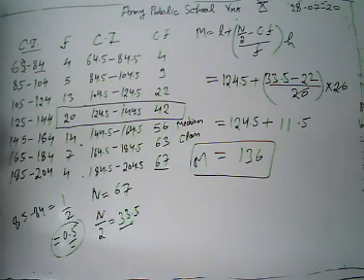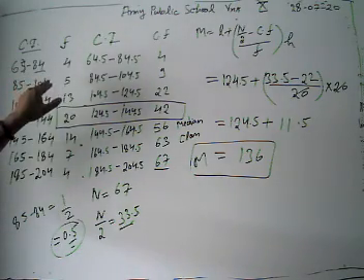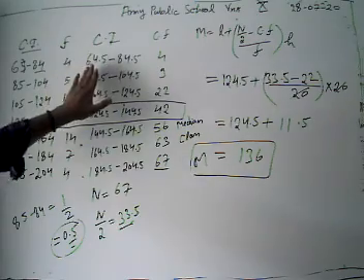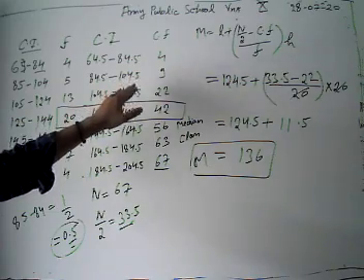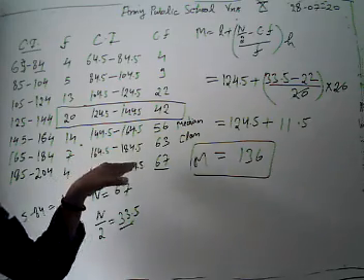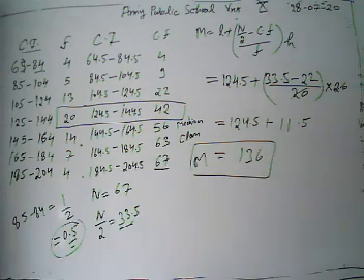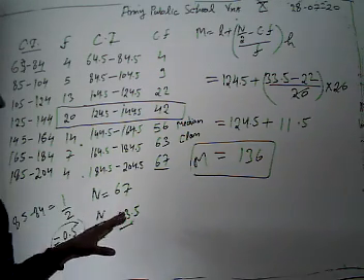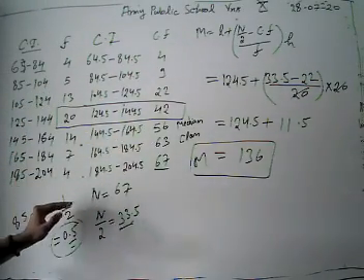To make it continuous, we subtract 0.5 from the lower limit and add 0.5 to the upper limit. Then we have our class intervals like 64.5 to 84.5, 84.5 to 104.5, 104.5 to 124.5, 124.5 to 144.5, and so on. Then we have the frequencies 4, 5, 13, 20, 14, 7 and 4.